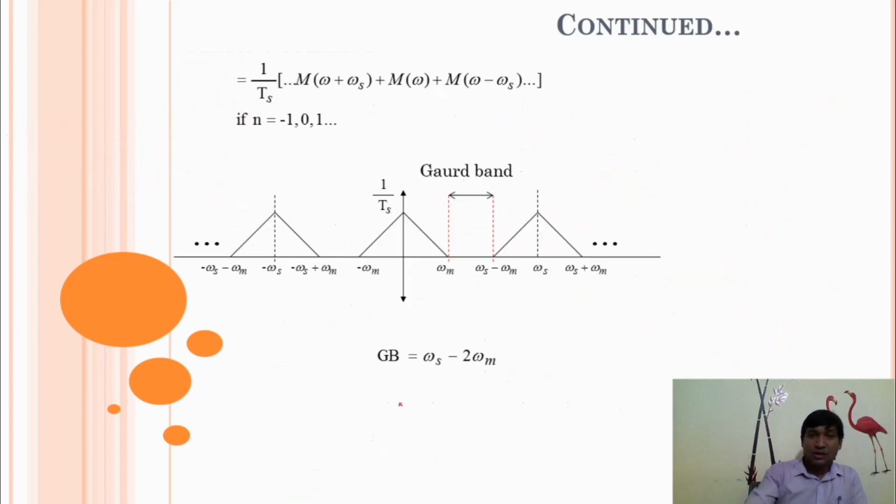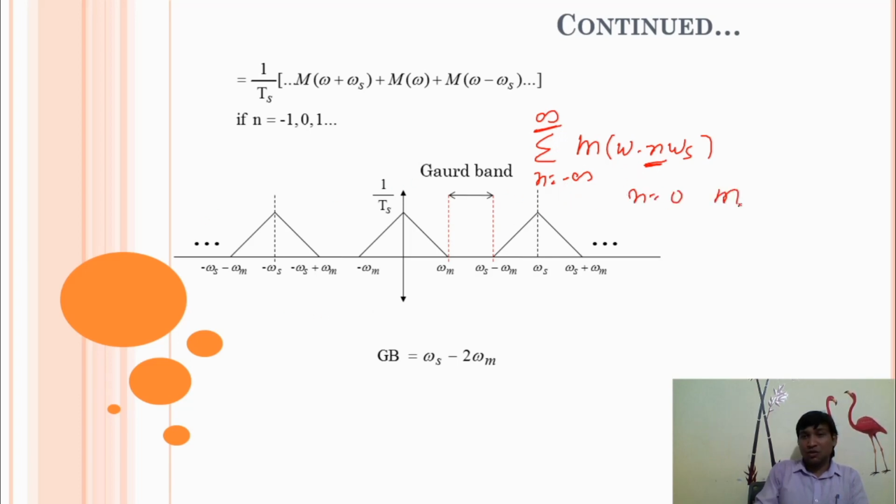Alternatively, we can expand M(ω − nωs), where n varies from minus infinity to plus infinity. When we vary this n, we will get this type of waveform. Suppose when n is equal to 0, this is M(ω), and we know the waveform of M(ω) is like this.